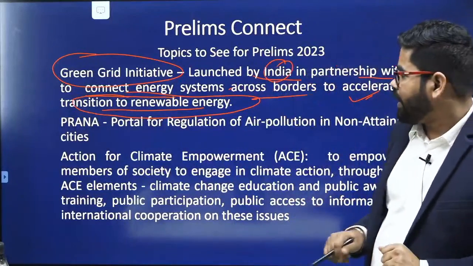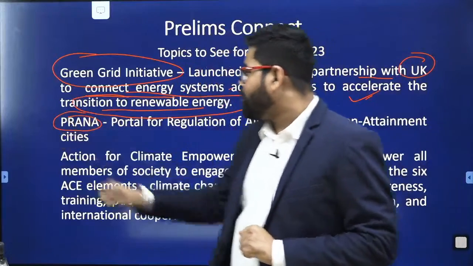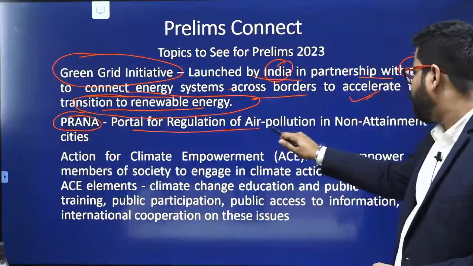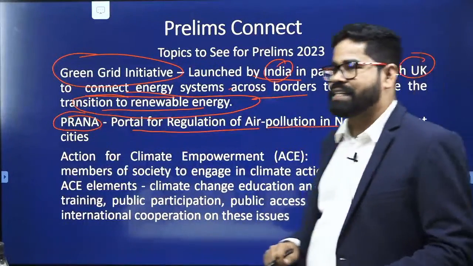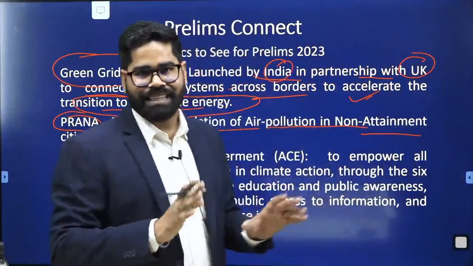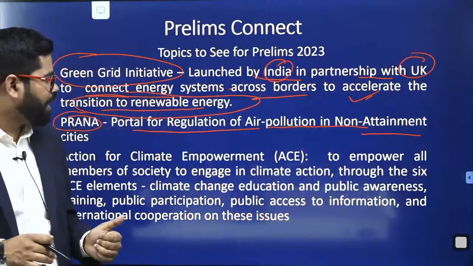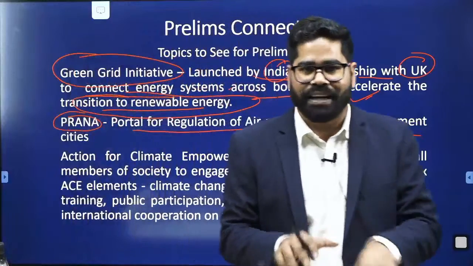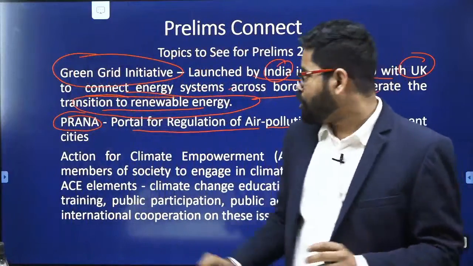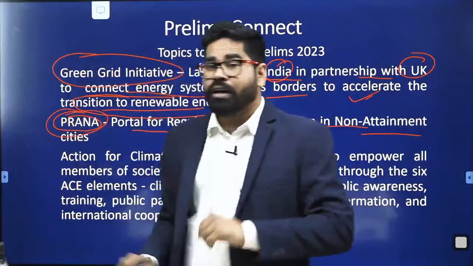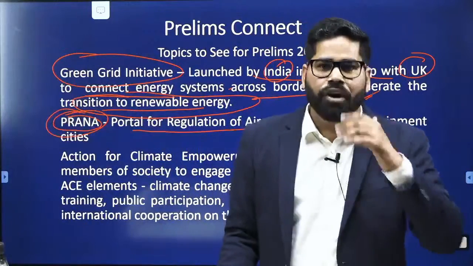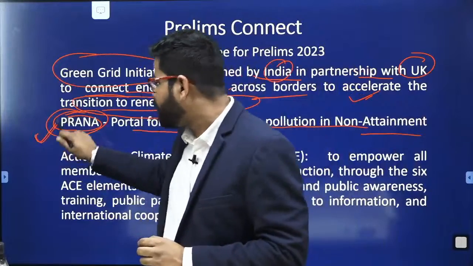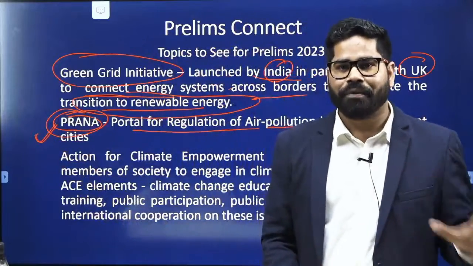Then there is a portal, PRAN portal. This portal is for regulation of air pollution in non-attainment cities. There are various cities in India which are heavily polluted. So this is basically for regulation of air pollution in various cities of India. A new portal has been formed by the Ministry of Environment, Forest and Climate Change in India. So this is also a new thing, a new portal, and you should be aware about it.